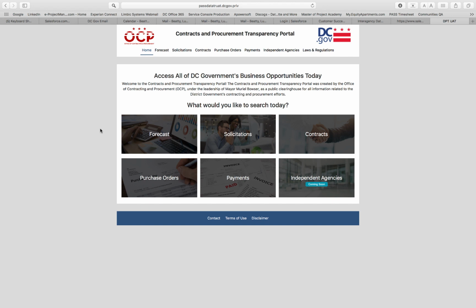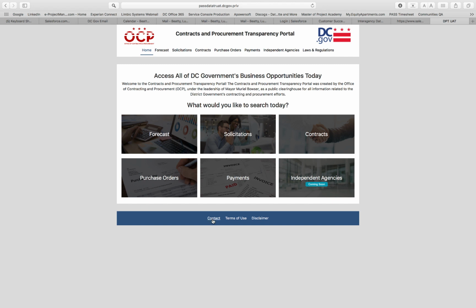This portal was created by the Office of Contracting and Procurement in partnership with the Office of Chief Technology Officer as a public clearinghouse for all information related to the district government's contracting and procurement efforts. The site allows users to easily search and filter on contracting and procurement data.